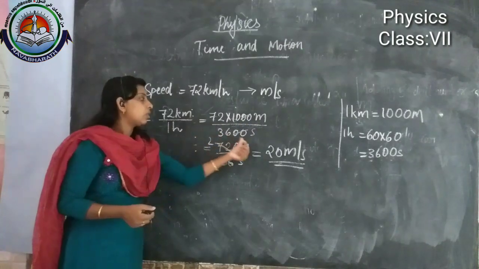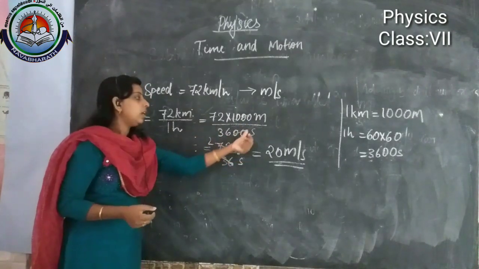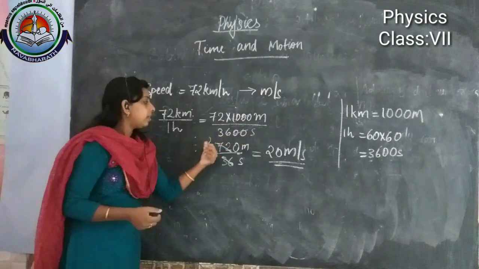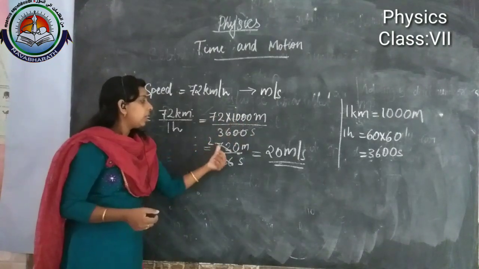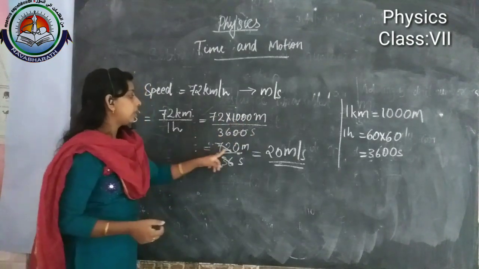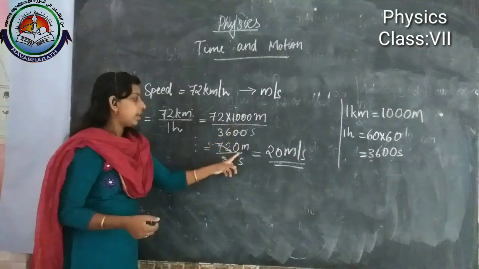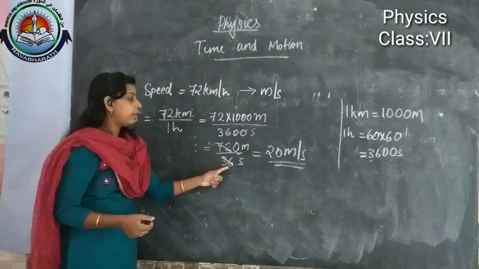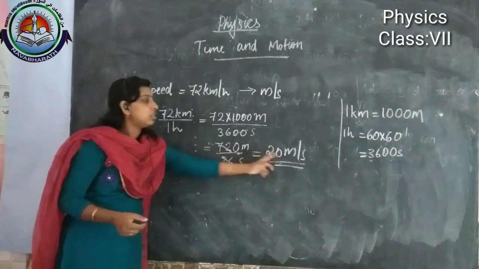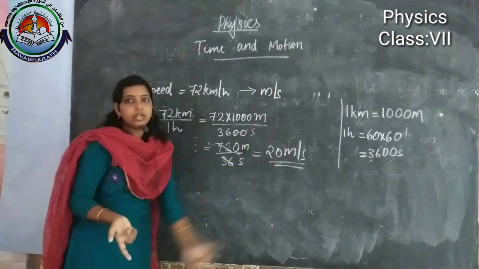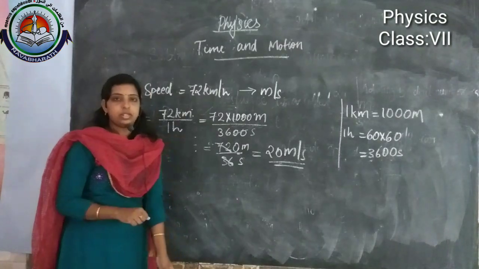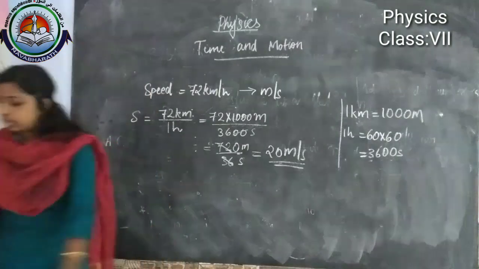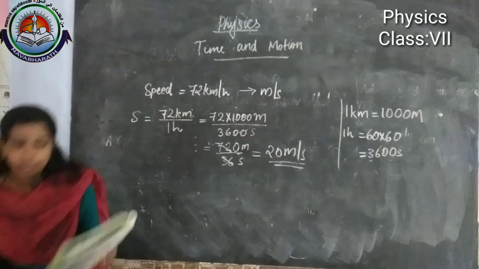Then 1 hour is equal to 3600 seconds. These two zeros cancel and remaining 72 into 10, 720. Then we are dividing it. 72 divided by 36 is actually 2. Then this 0 we are writing here. Then 20 meter per second. Okay. And now we can discuss our next numerical problem.